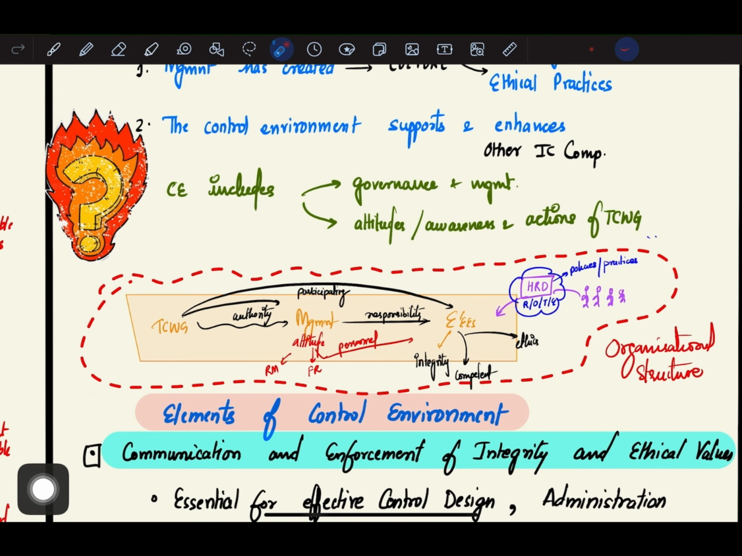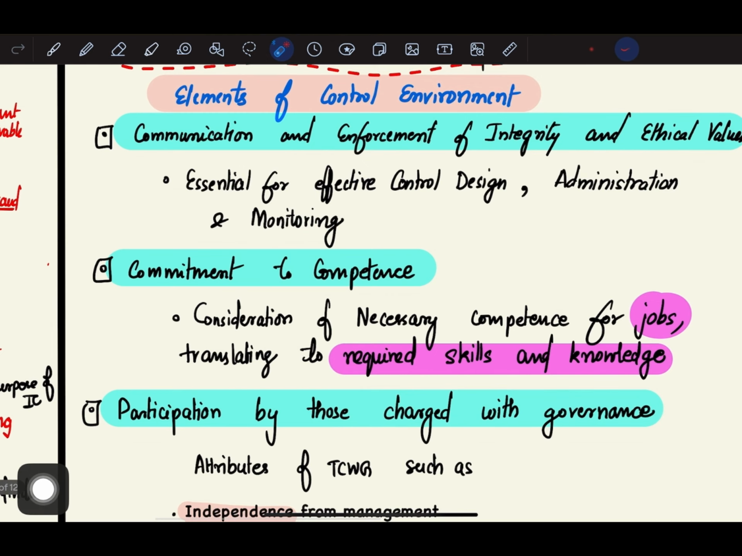Now let us read each point. First, elements of control environment. The first point is communication and enforcement of integrity and ethical values. So whether the control environment is communicating and enforcing integrity and ethical values in its employees. It is essential for control design, administration, and monitoring. So the first keyword is integrity and ethics.